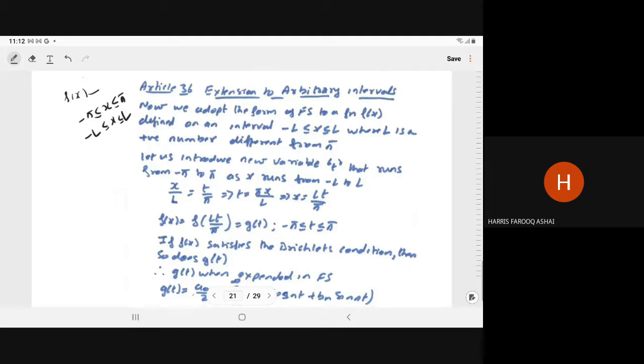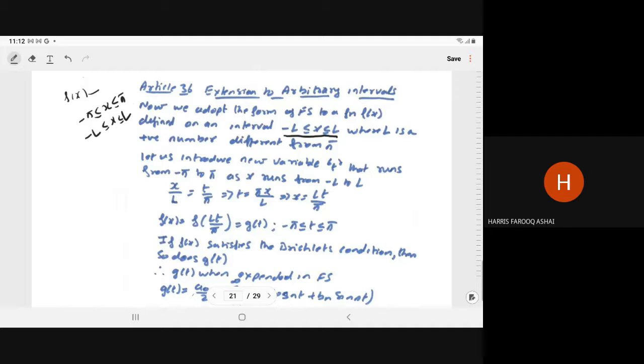Now we adapt the form of the Fourier series to a function f(x) defined on the interval minus L to L, where L is any positive number different from pi. It can be 1, 2, 3. It can be anything.